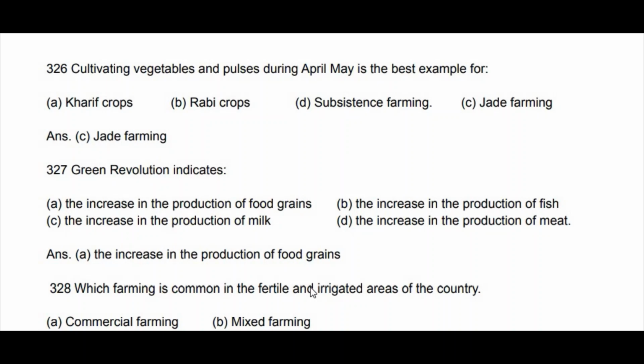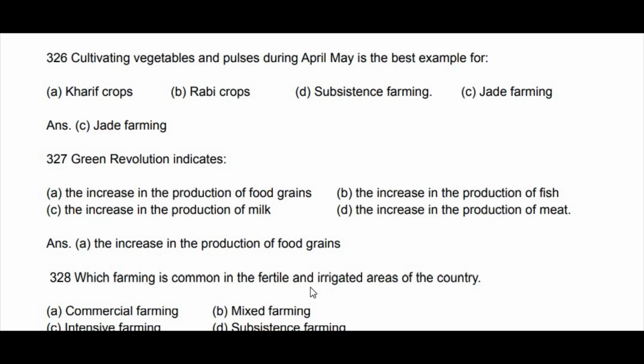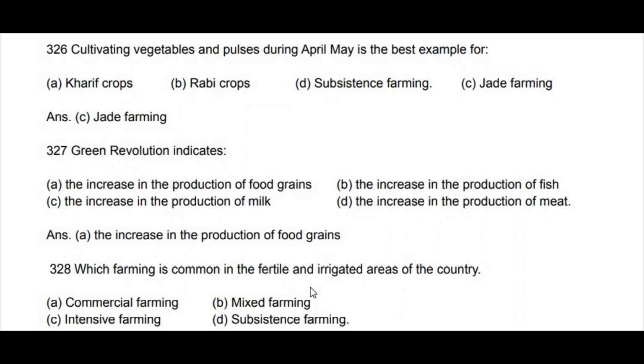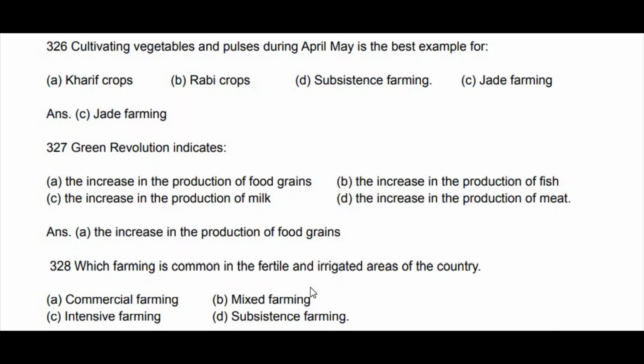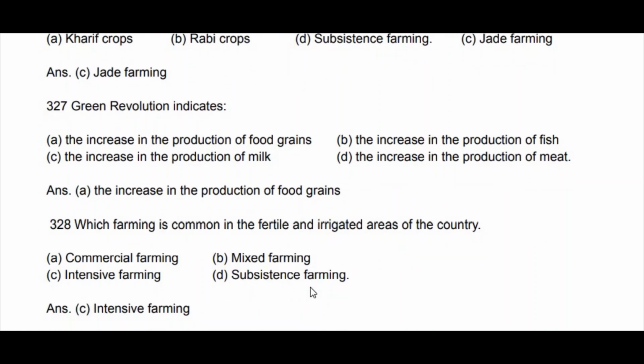Which farming is common in the fertile and irrigated areas of a country? Fertile and irrigated land: commercial farming, mixed farming, intensive farming, subsistence farming. Intensive farming is the answer. Growing more than one crop in a year is possible because the land is fertile.